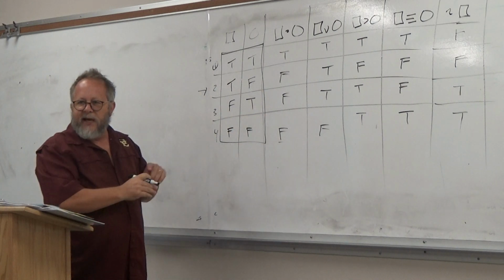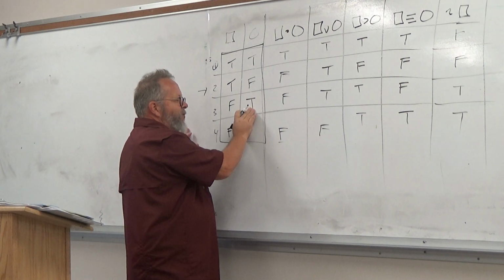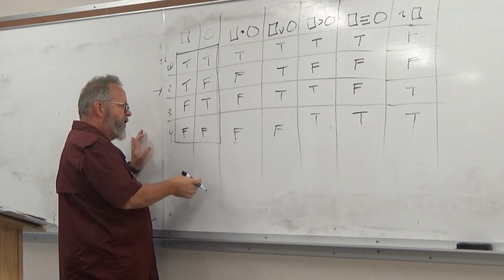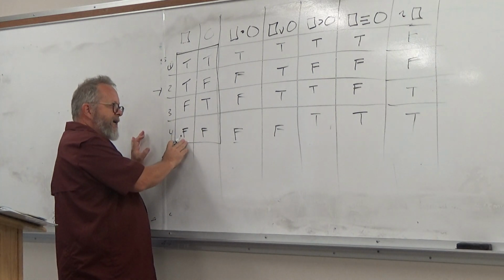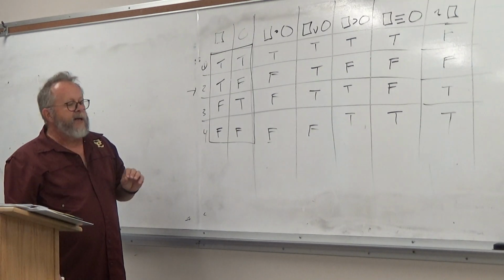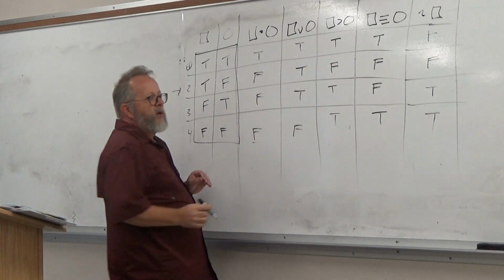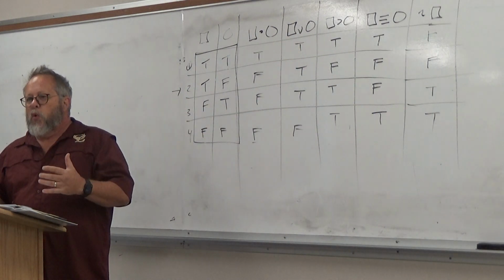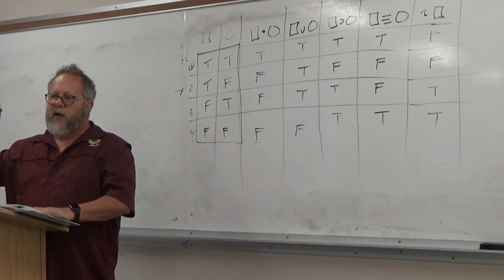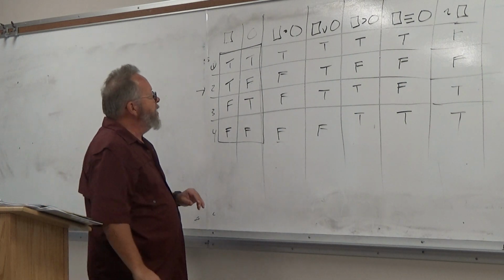Does everybody understand that? Or vice versa, dogs are reptiles and cats are mammals. Well, no, dogs are not reptiles, so this is false. And if we said dogs are reptiles and cats are reptiles, false. Everybody understand that, okay? And then we ask, well, when is an or statement true? And remember, our or is an inclusive or, which means one or the other or what? Both, okay? All right.